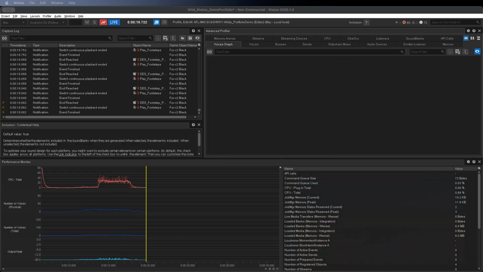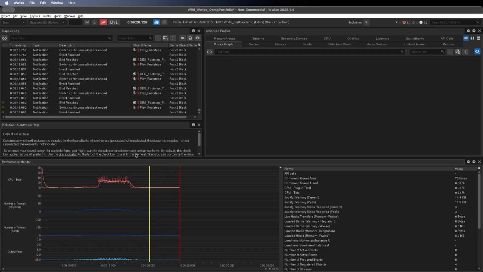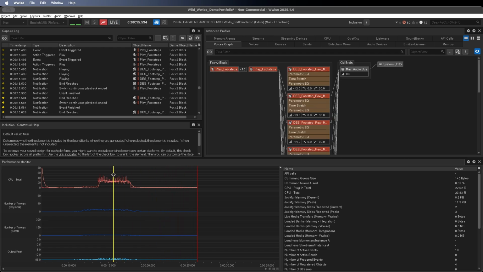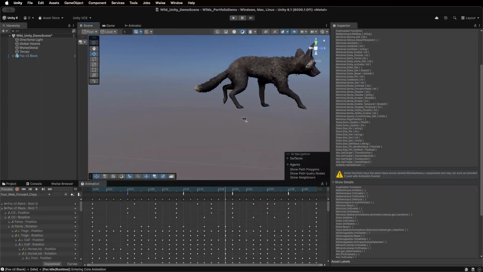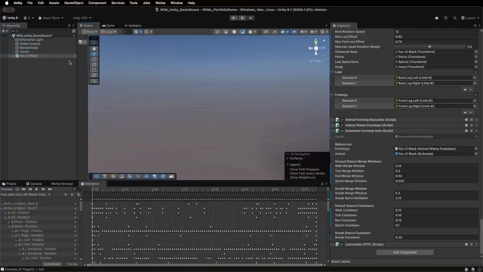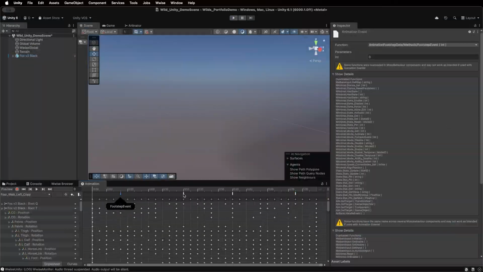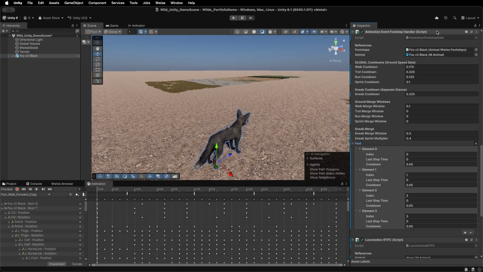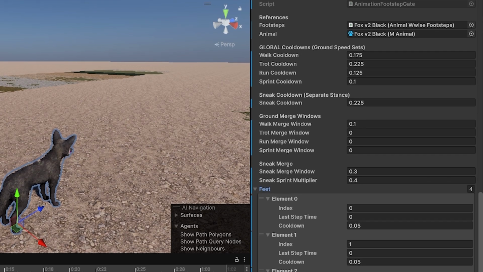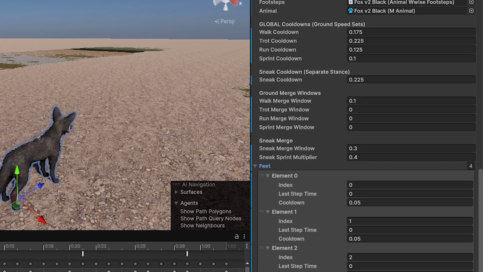I think that multiple animations are blending together and triggering a bunch of unwanted events and spamming footsteps, so I gotta fix this. Okay, I spent a great deal of the past couple days iterating and trying to solve this problem, and I ended up figuring out a simple solution: per foot cooldowns. The idea here is to set an individual cooldown for each speed set, so no foot can trigger a new event for a set amount of time.